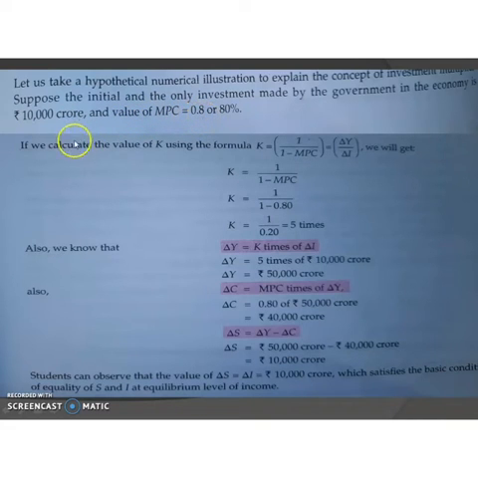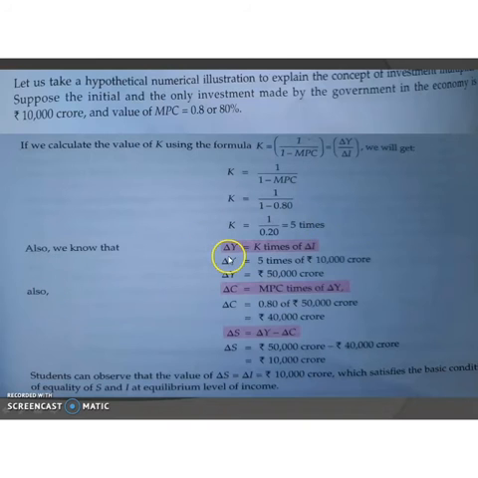So if we calculate the value of K, we can use the formula 1 by 1 minus MPC, because here MPC is given. That's why we are using this formula. So K is equal to 1 by 1 minus MPC, and MPC is equal to 0.8. Put this here: 1 minus 0.80. So K is equal to 1 by 0.20, that is equal to 5 times.